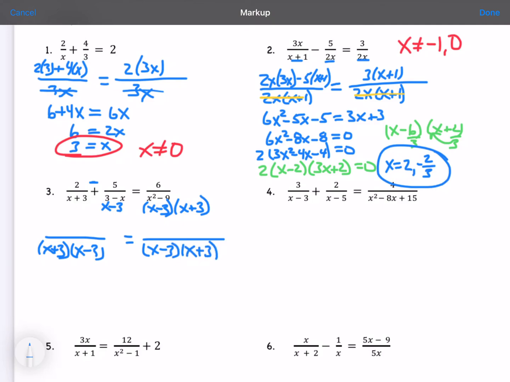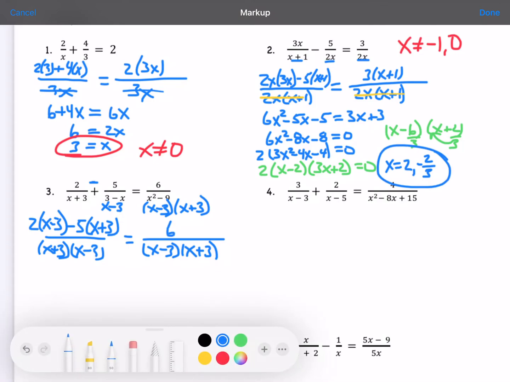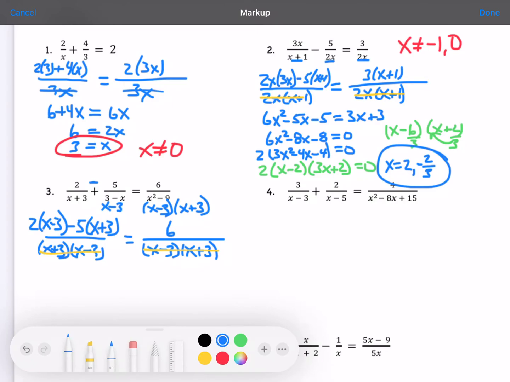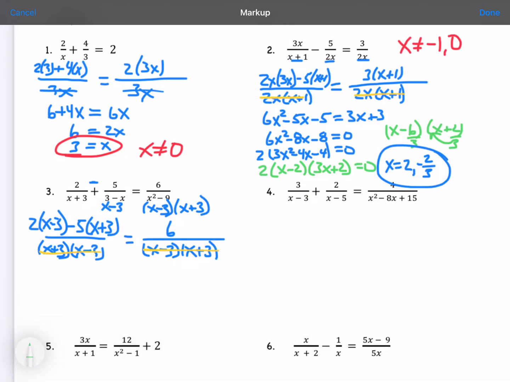And we multiply, the 2 needs to be multiplied by x minus 3, and the minus 5 by x plus 3. And then the 6 doesn't need to multiply by anything. So the denominators cancel out now. And so we have 2x minus 6 minus 5x minus 15 equals 6.